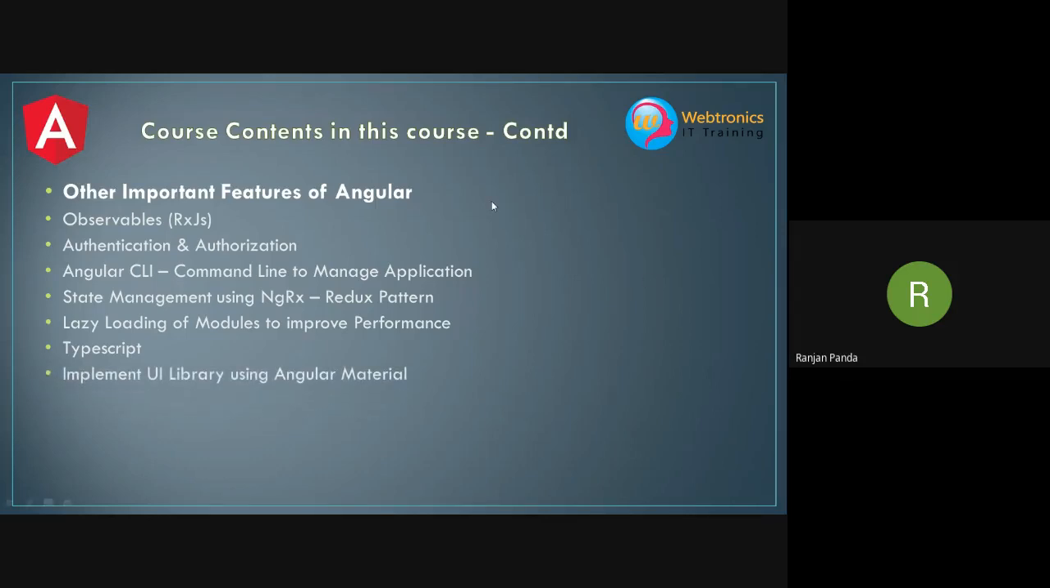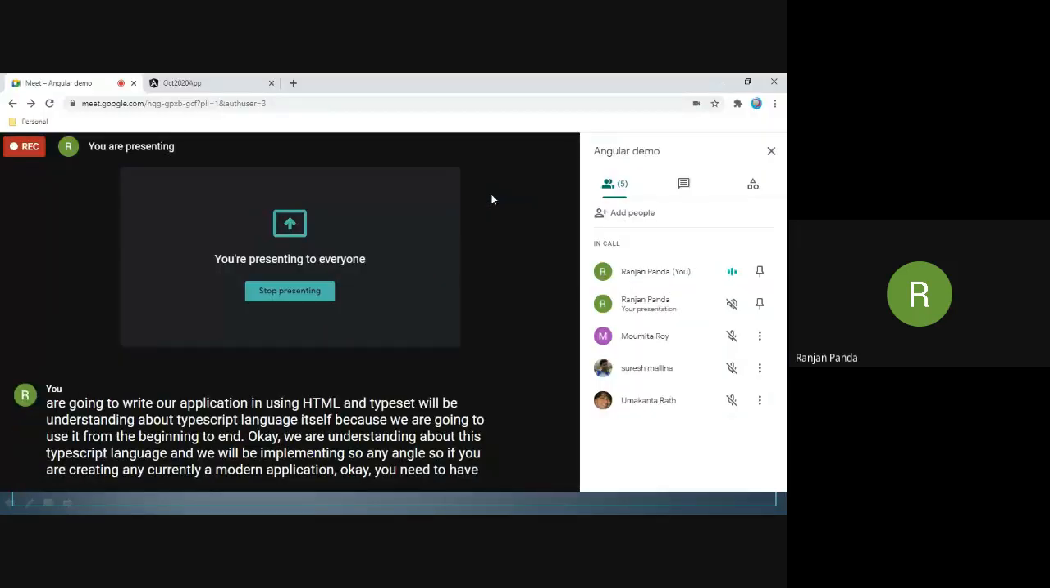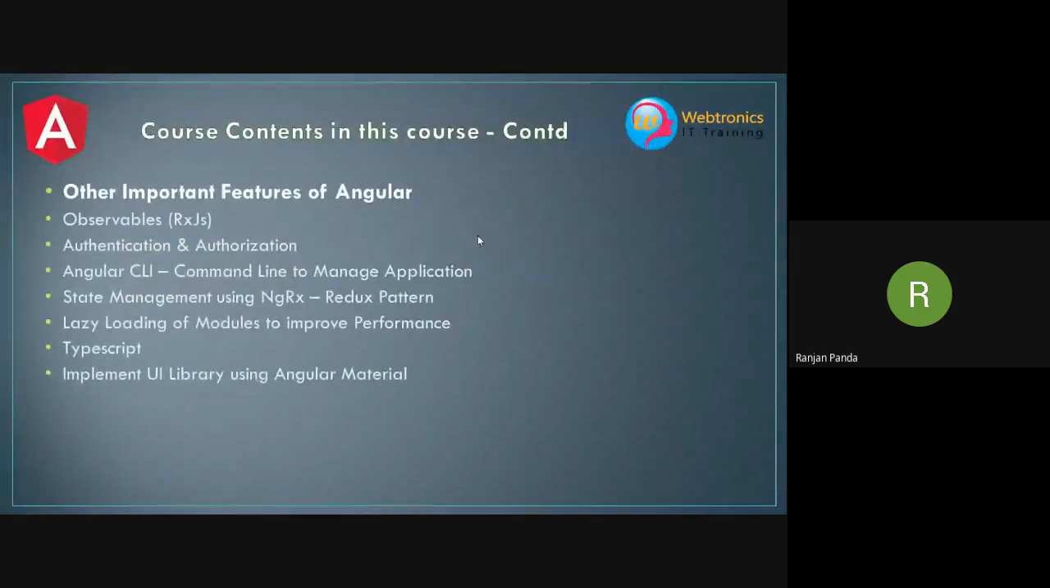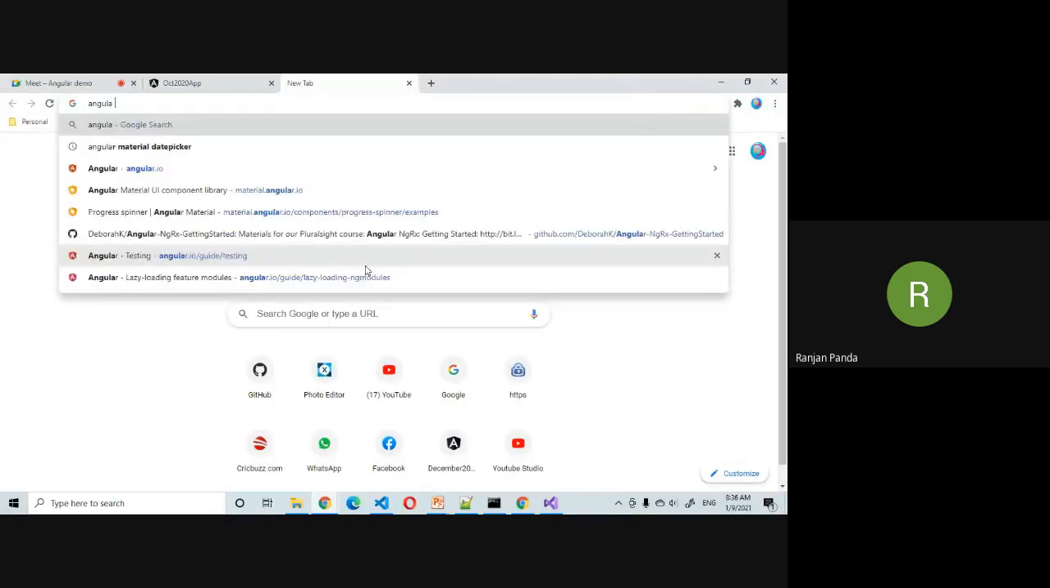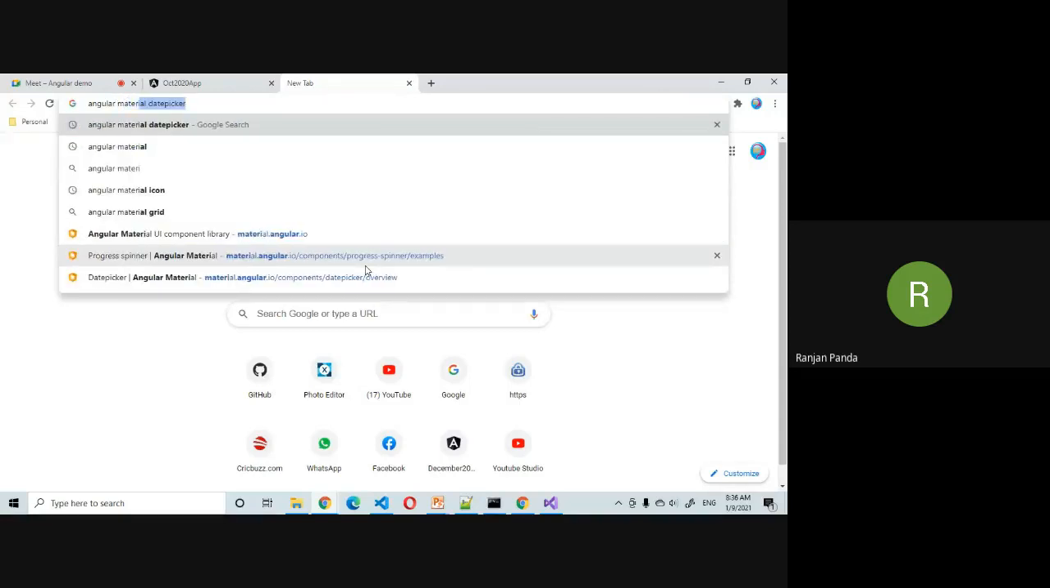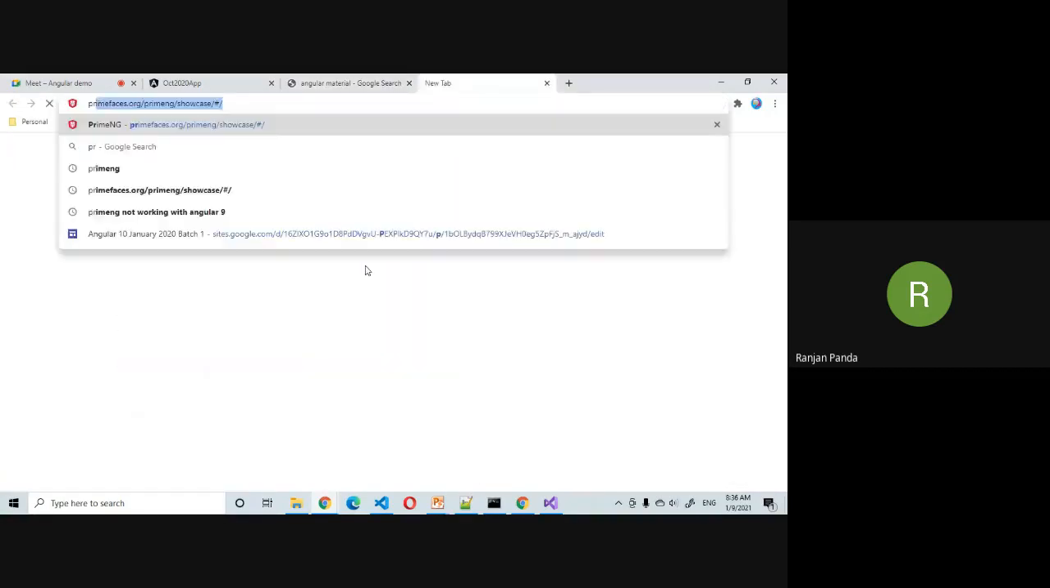If you are creating a modern application, you need to have a good UI which is going to make your application look good. In order to do that, we cannot do all the things on our own. We cannot implement all the rich UI on our own. That is not going to be that easy to implement, so we need to use a UI library. We'll be implementing two different UI libraries in this course. One is Angular Material. Second is PrimeNG.